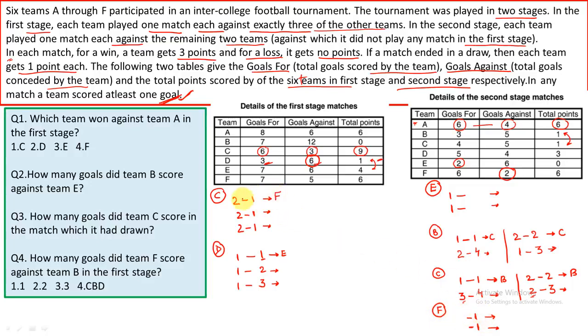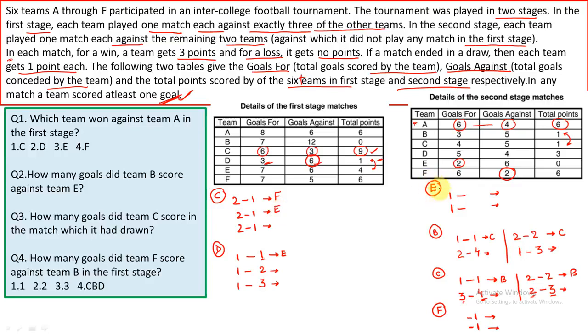And this would be 2-1 because C is winning all the 3 matches. Now similarly, I can also see that in both the cases, the goals made by the opponent team with C is 4 or 3. So it cannot be E. This cannot be E. This cannot be E. So it makes it very clear that C and E will play the match in the first stage. And of course C will win with 2 and 1.